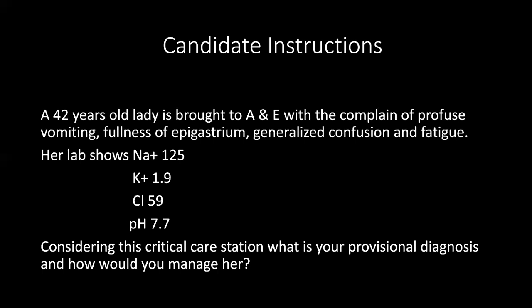I will give the patient injection normal saline infusion along with potassium supplementation. I would also give antiemetics so that the sodium and chloride being lost in vomitus gets better, and I would keep the patient in critical care.